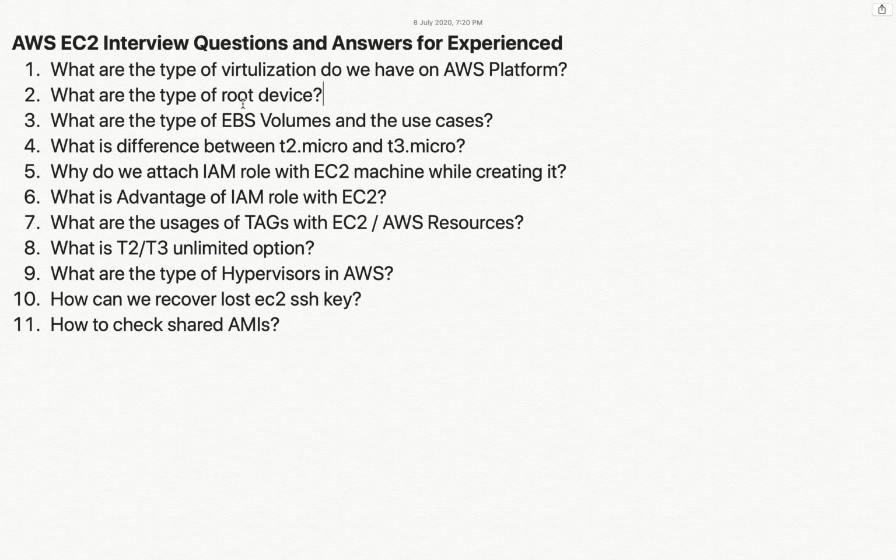Okay, this is the particular thing. Next thing here is, what are the EBS volume types and the particular use cases of it. So guys, this thing we have already seen, like what is the difference between T2 and T2 micro. So we have discussed this. So we were talking about this question right now. And now what are the EBS volume types and the particular use cases of it, we are going to discuss now.